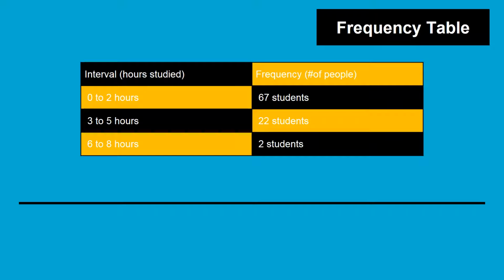A frequency table can show the different categories or levels of effort students have shown based on the information we collected. Each new interval can be named something different to show variation between each group.